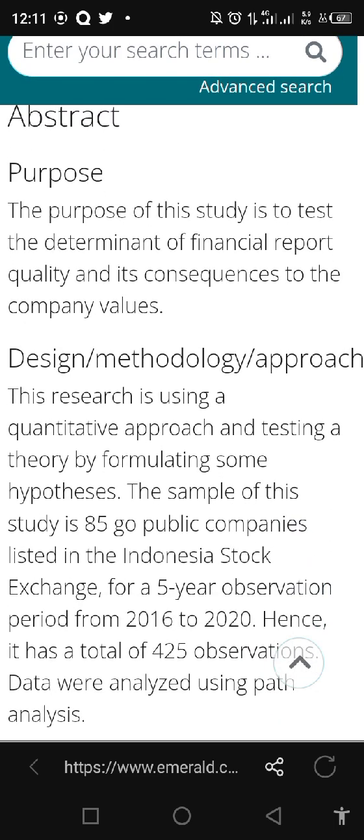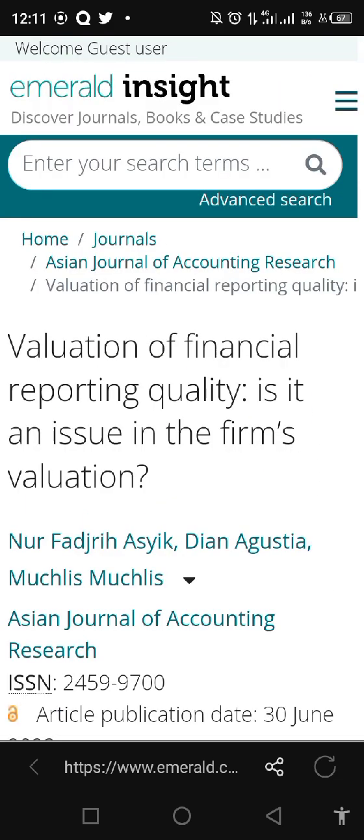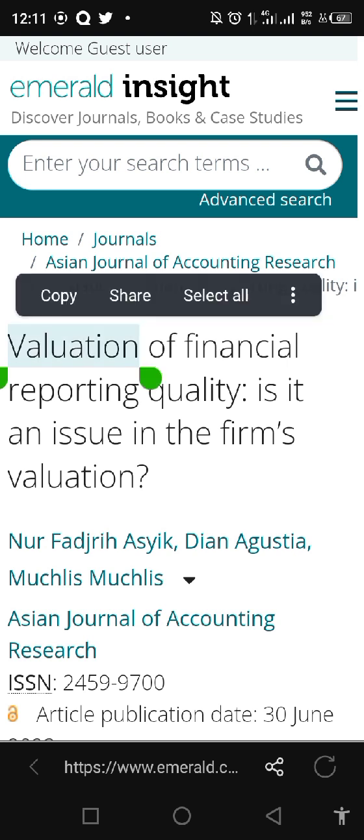Okay, let me say this before we continue. There are ways you can know if a journal is relevant to your study or not, aside from the fact that the topic looks as if it's going to be relevant to your study, which of course we can see here.